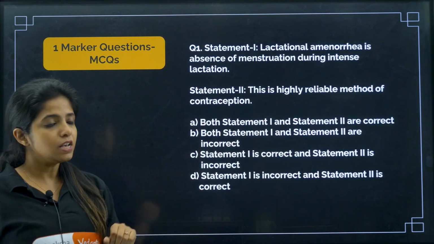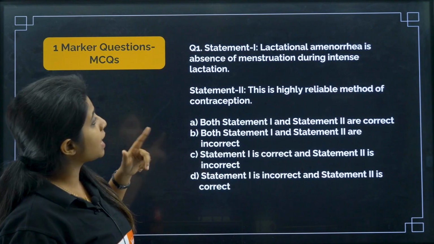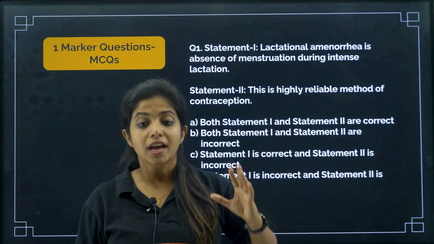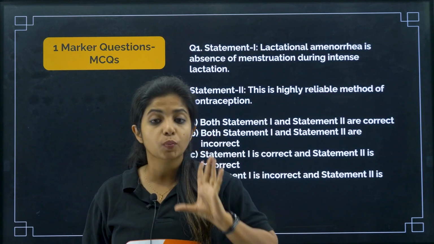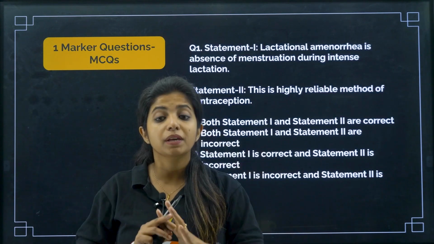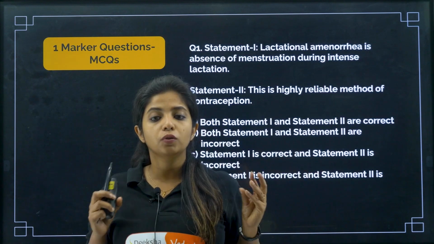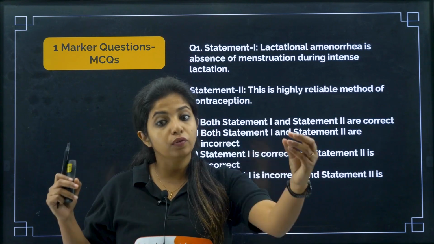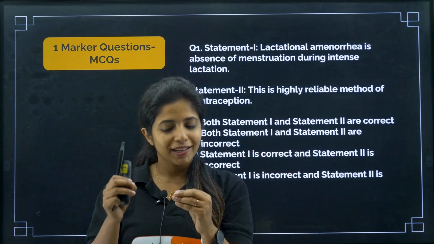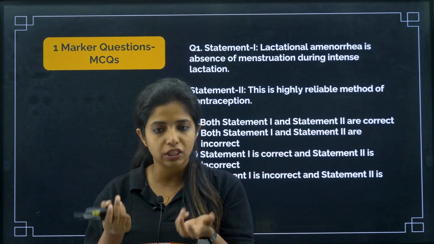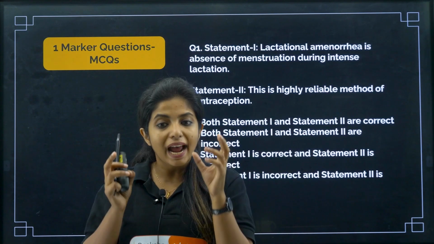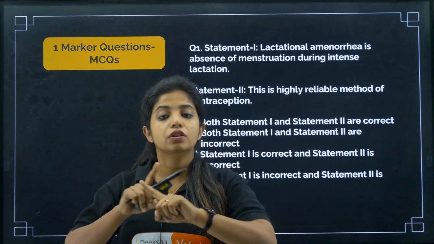Now let's see how. Statement 1 is that lactational amenorrhea is the absence of menstruation during intense lactation. That is, when the mother is breastfeeding, at this point of time a mother would not be menstruating. That is, no ovulation would be happening, no release of eggs. If there is no release of eggs, obviously sperm cannot come and fuse and no fertilization can happen. Which is why lactational amenorrhea means during lactation there is no menstruation.